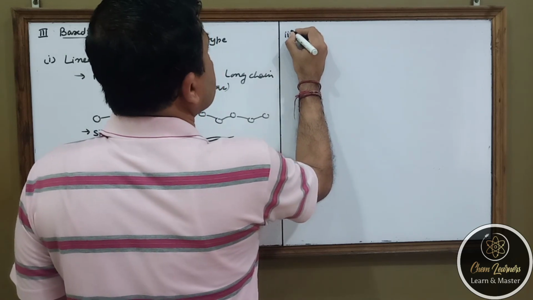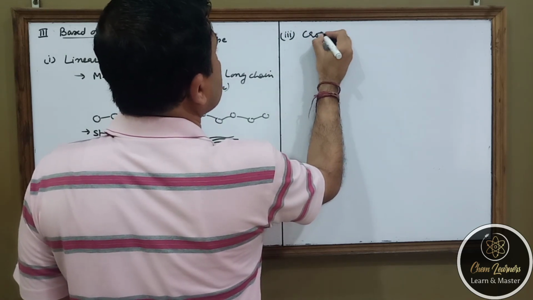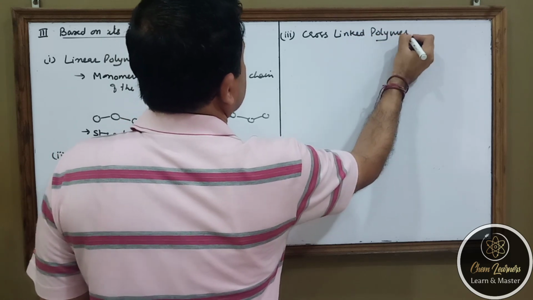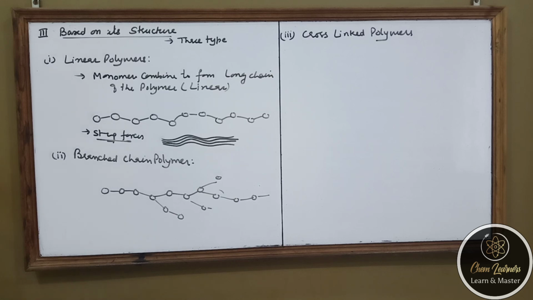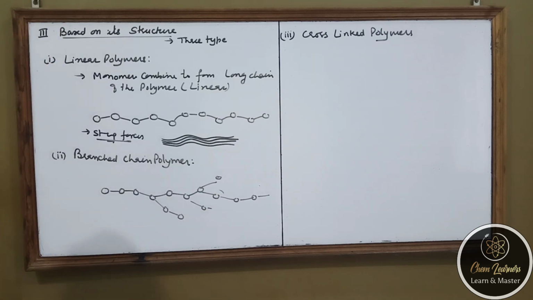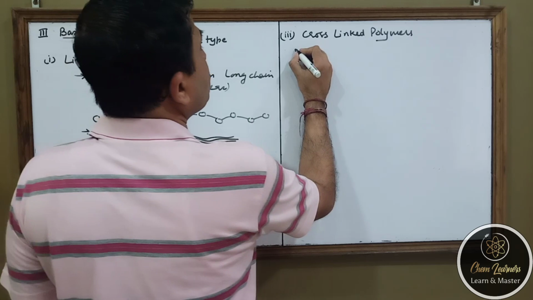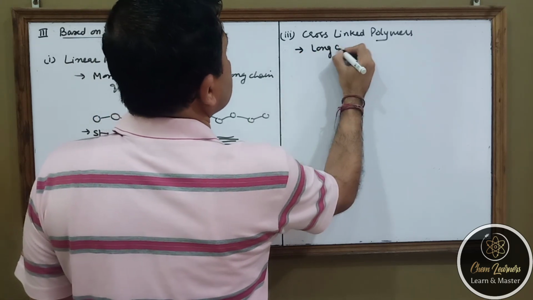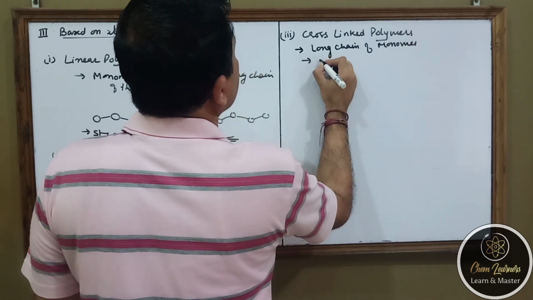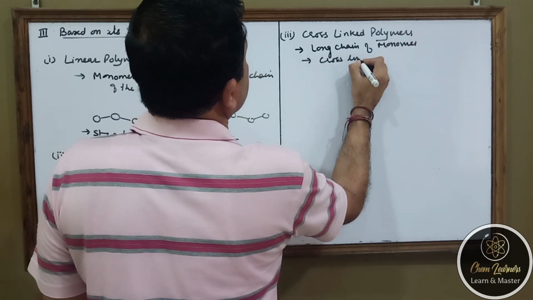The third point is the cross-linked polymers. Now what are these cross-linked polymers? Cross-linked polymers are those polymers which are having long chains of monomers, and they have developed cross links.